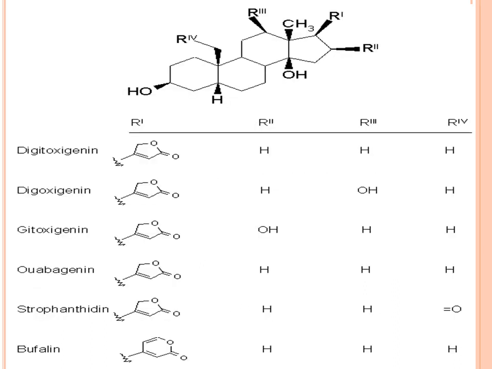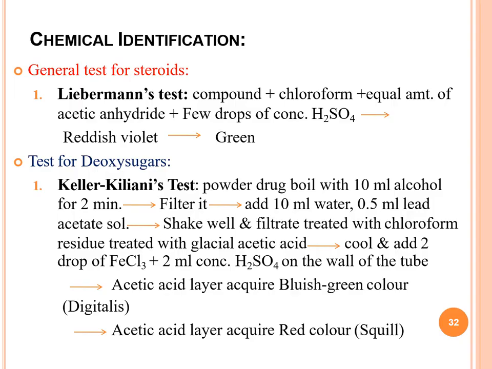These are the structures of different cardiac glycosides. Then chemical identification we have already discussed, but this is the complete test, Liebermann test and Keller-Kiliani test. How we will take, how much we will take, and boil, and all this complete. Deoxy sugars.